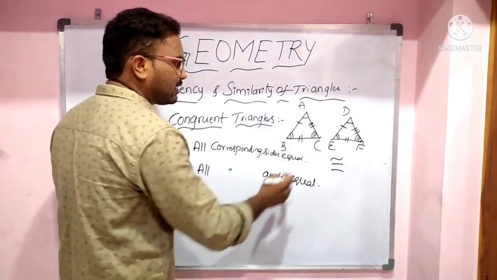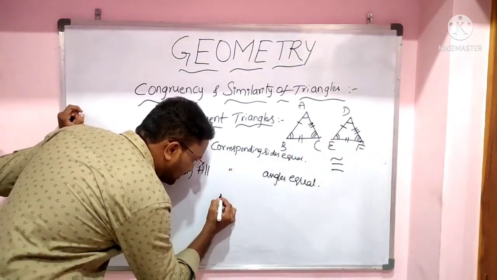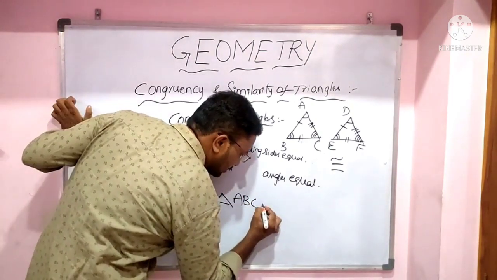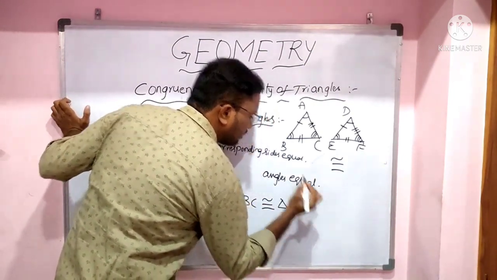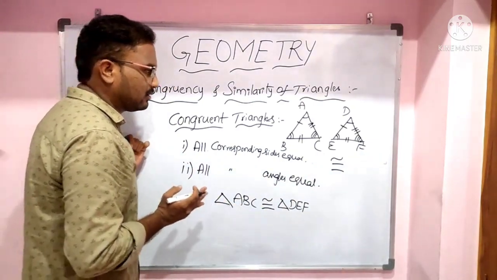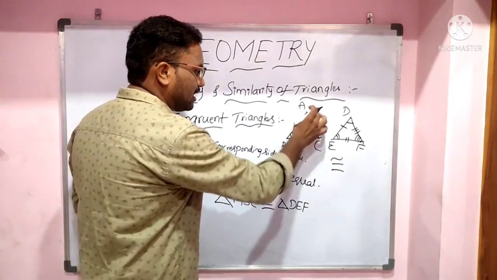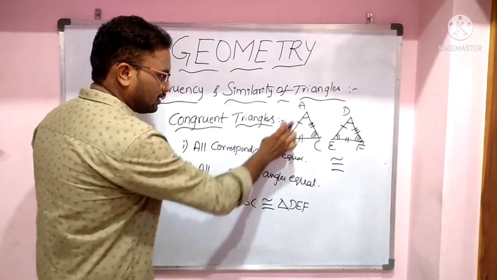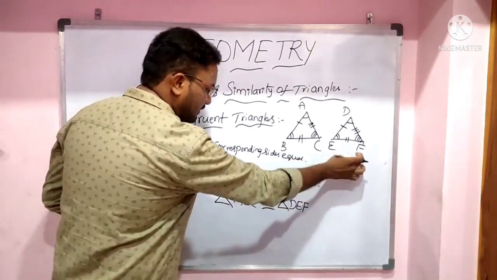If ABC and DEF are two congruent triangles, then we can represent it as triangle ABC is congruent to triangle DEF. Order is important. We should write triangle ABC is congruent to triangle DEF, and we should not write triangle ABC is congruent to triangle EDF. Here A, here D; here B, here E; and here C, here F.